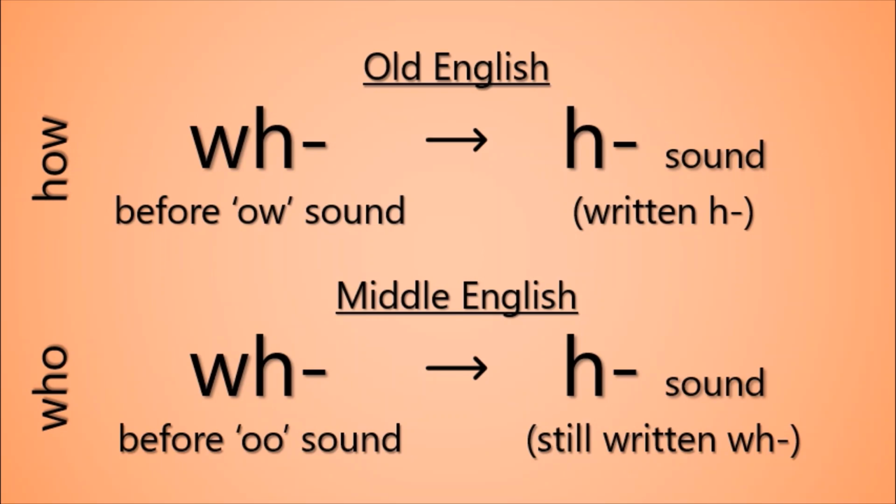And because it happened earlier, before spellings became standardized, this sound change was reflected in its spelling, so how was written starting with an H. So that's why how is the only basic question word in English that doesn't begin with WH.